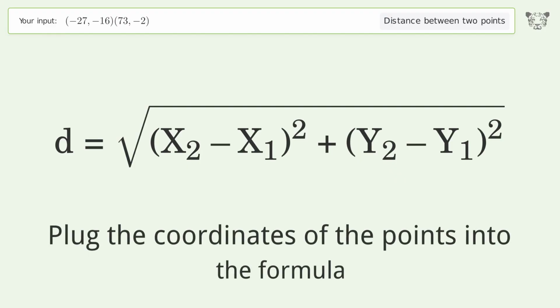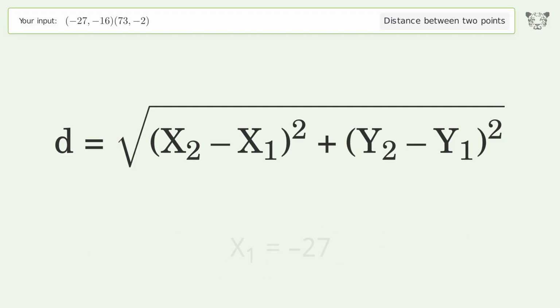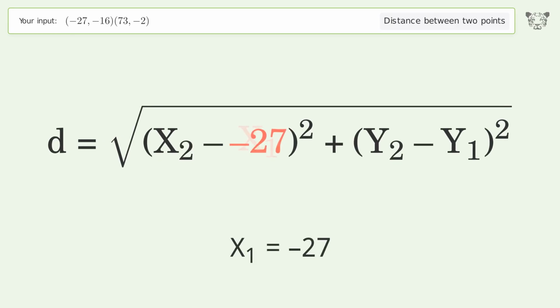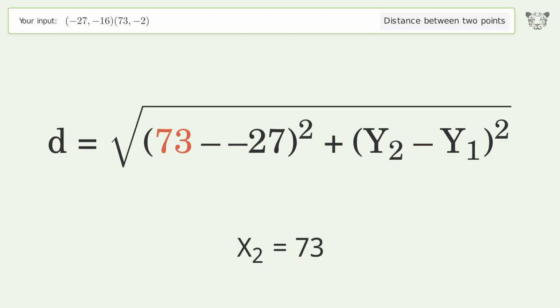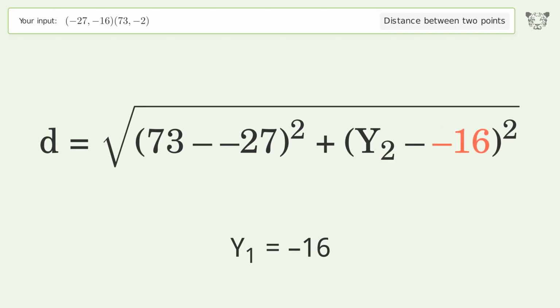Plug the coordinates of the points into the formula. x1 equals -27. x2 equals 73. y1 equals -16. y2 equals -2.